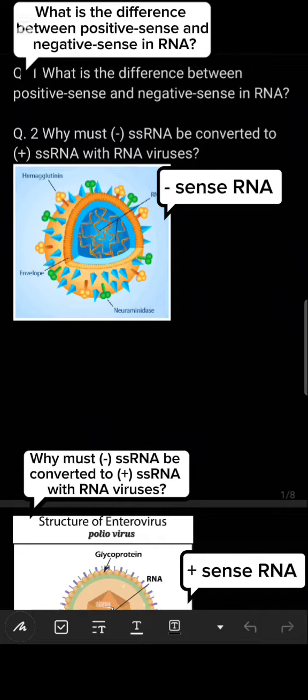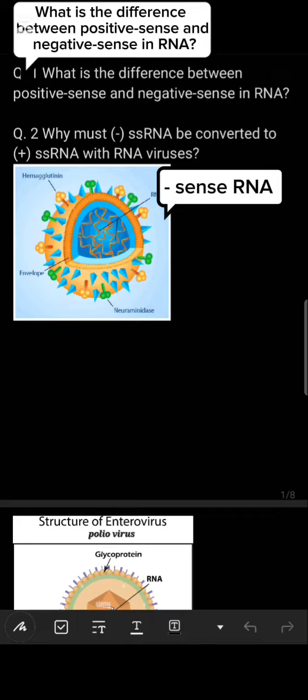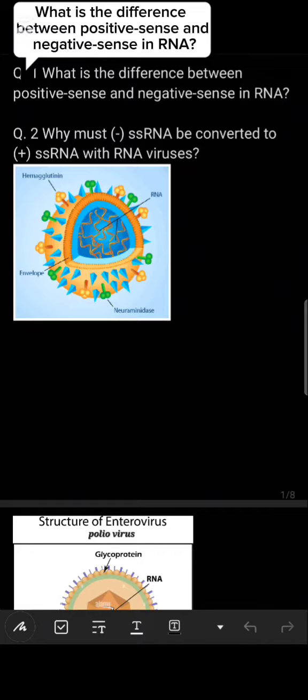So first of all, the most popular viruses that you are familiar with are those like influenza virus, which is the flu virus, measles virus, and rabies virus. All these viruses contain their genome in the form of negative sense RNA. Must keep it in your mind. They are negative sense RNA.